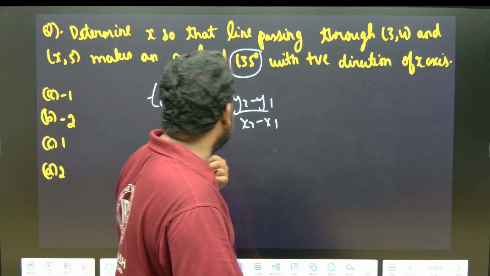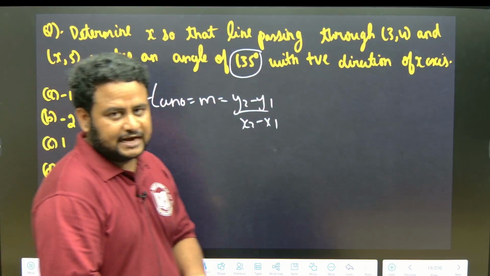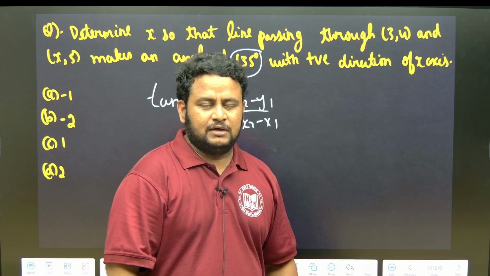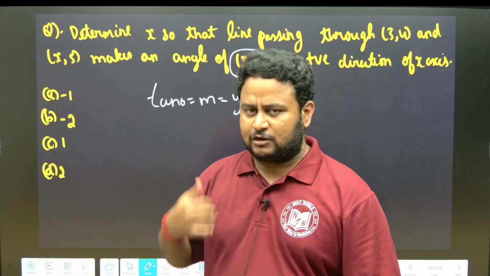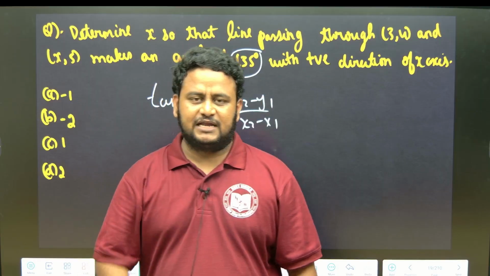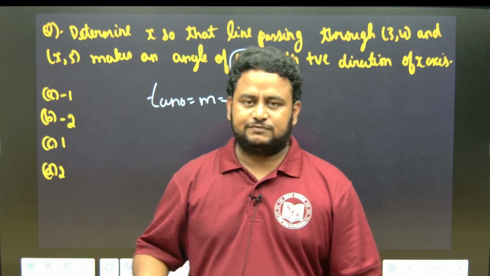Okay, when I was teaching trigonometry, I told you how to find the value of theta in different quadrants, that is, whether it is between 0 to 90, 90 to 180, 180 to 270, and also 270 to 360. So for tan 135, I told you tan pi by 4, 3 pi by 4, and it will vary like pi by 4, 3 pi by 4, 5 pi by 4, 7 pi by 4, and also 9 pi by 4, like that.